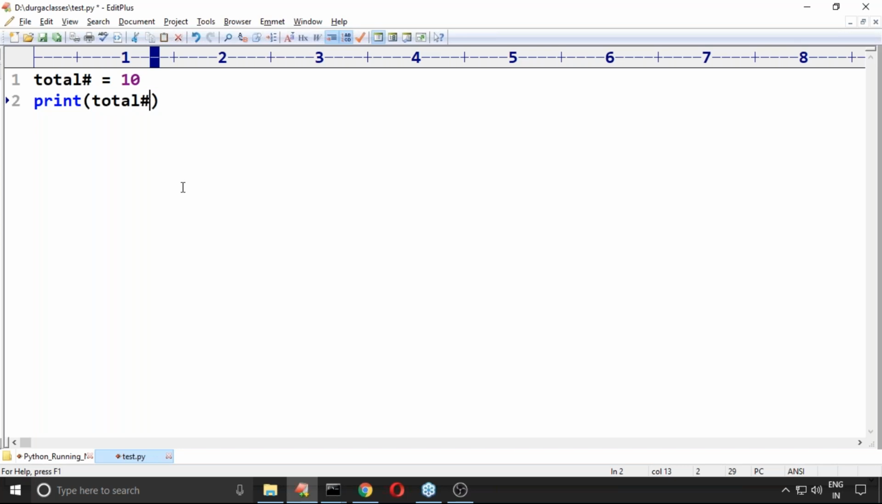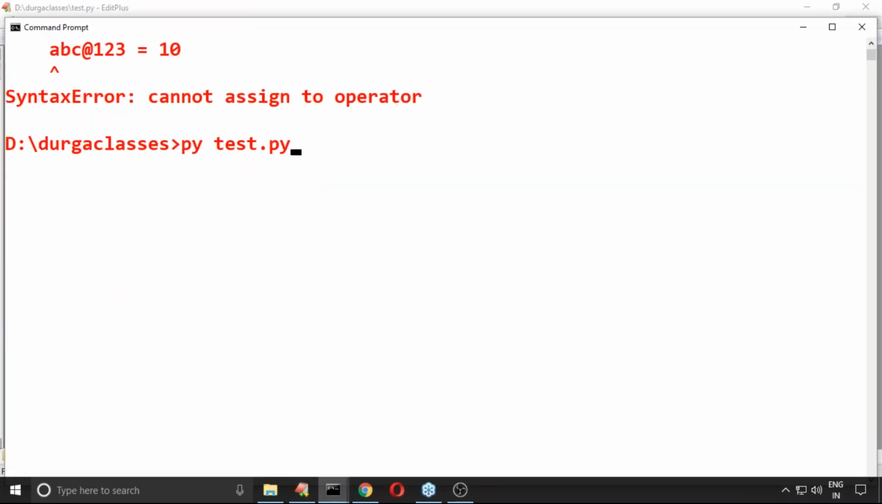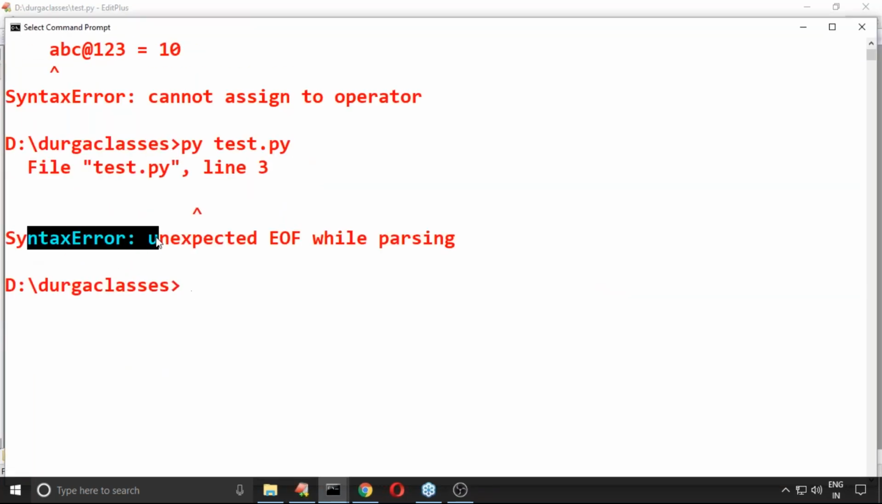Is it acceptable or not? Invalid error. Remember this one: the hash symbol we can't take. By mistake, if you try to take it, we immediately get an error. Now observe, a syntax error, like that, we are going to get.